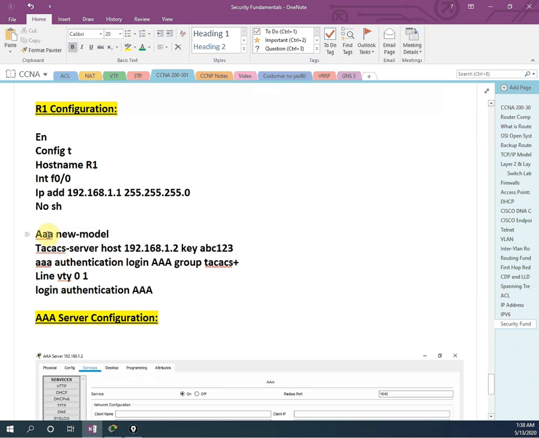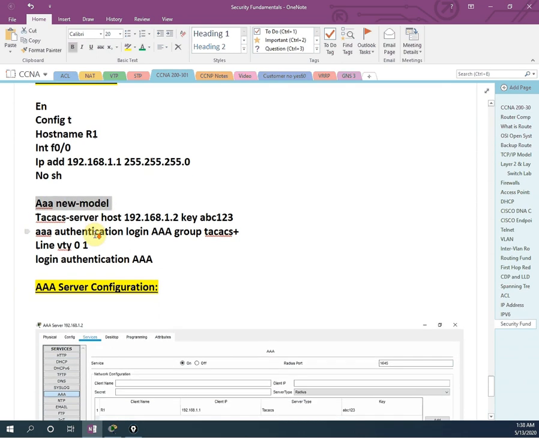Then we need to write aaa new-model. With this we are going to enable the AAA, and it will erase whatever old AAA configuration is there, and it will add the new one whatever we are going to assign. So first we will type this to enable the AAA feature.